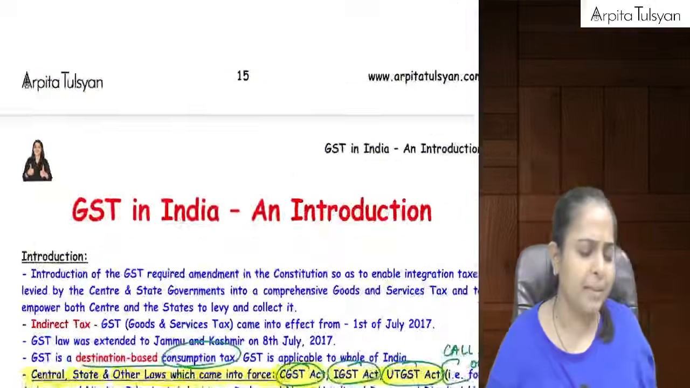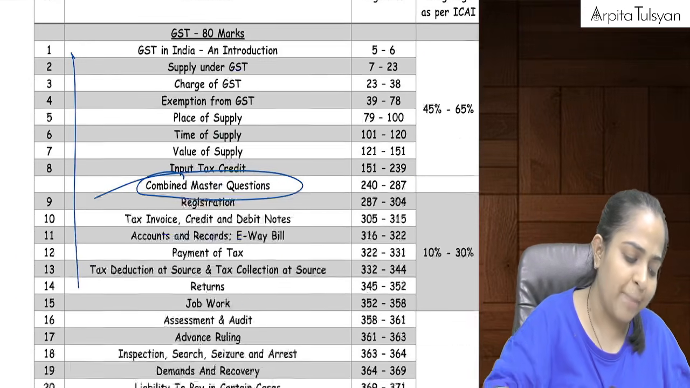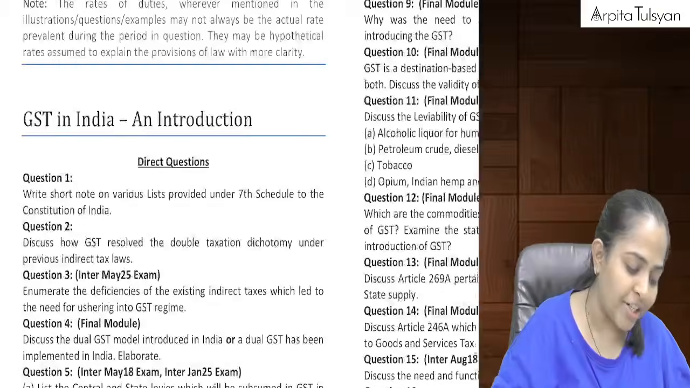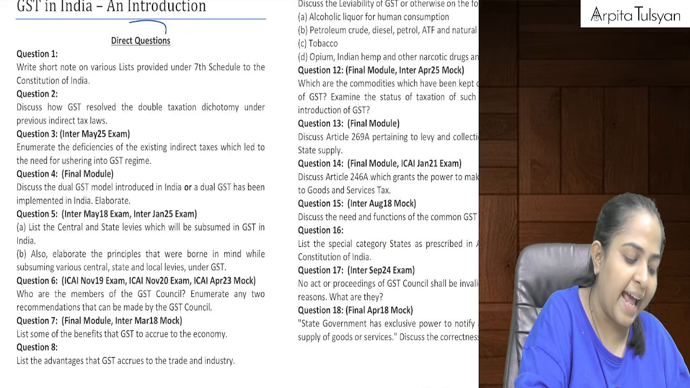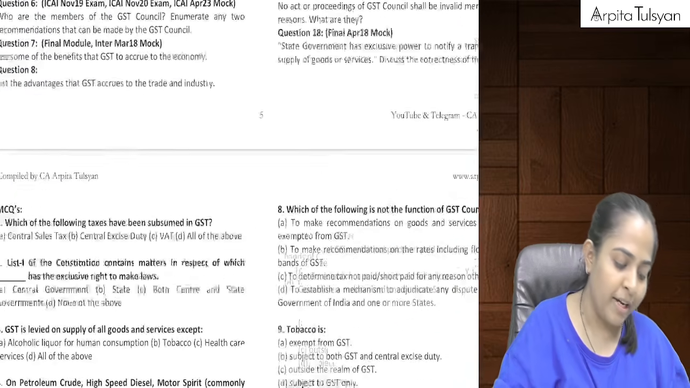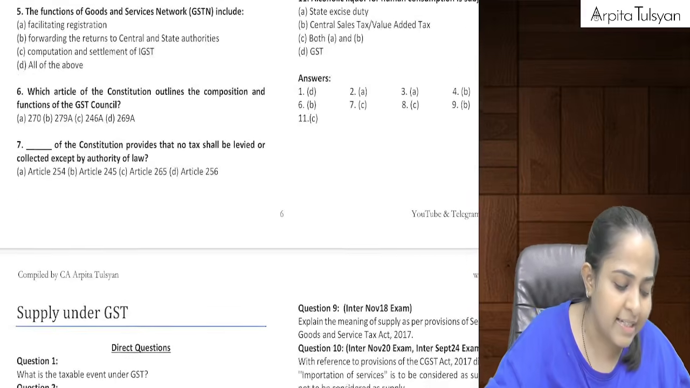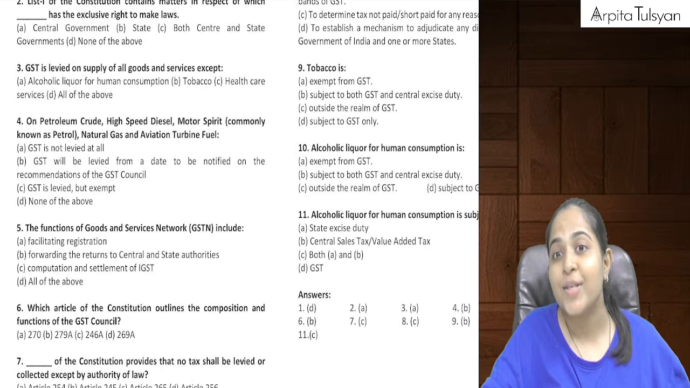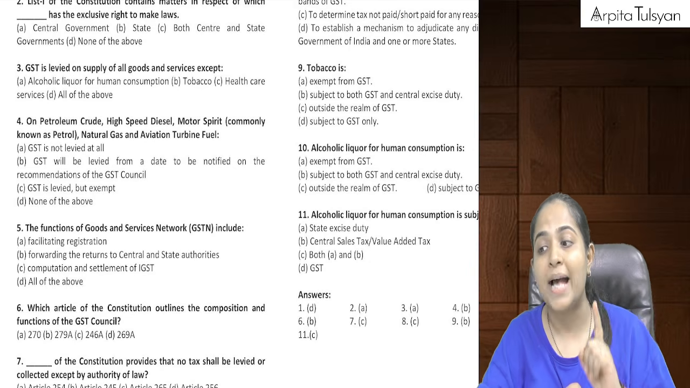So this was all about GST in India and introduction. Basic, simple things we have done in this particular chapter. I don't think in this chapter we'll be having any analytical question. At least for CA Finals, there will be no such questions. There are only direct questions in this chapter, not very important, and MCQs also are simple MCQs. You can just give it a try. Because these are direct questions and direct MCQs, that's why I'm not doing it in class. I'm just giving it to you as homework.